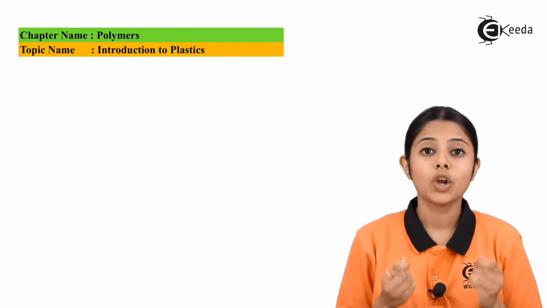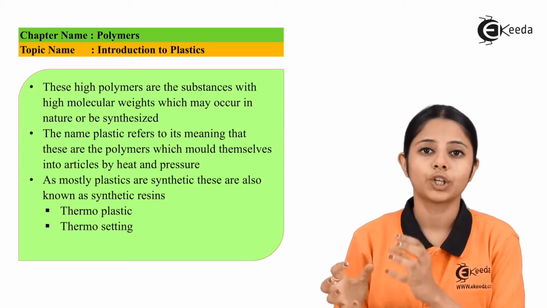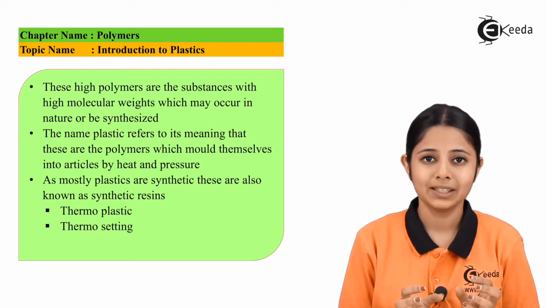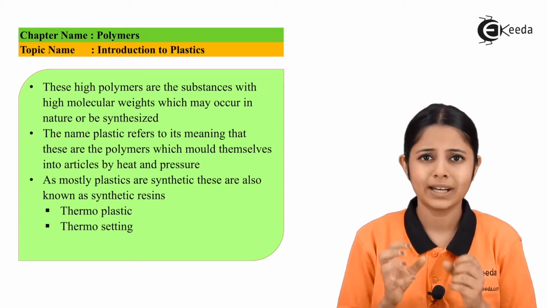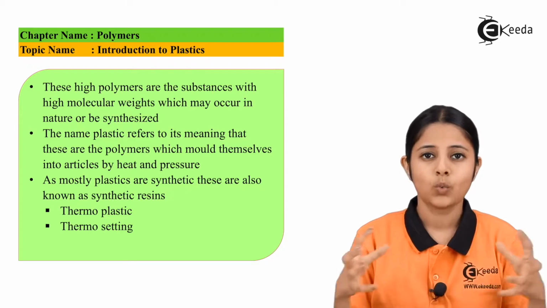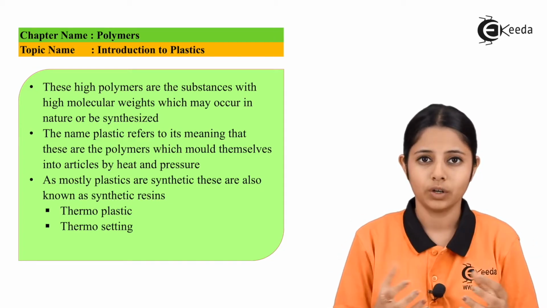Plastics are high polymer substances which have high molecular weights. Now, what do we mean by polymer substances? Poly means many and mer means monomers. Now, what exactly are monomers? Monomers are macromolecules which combine together and form a polymer.